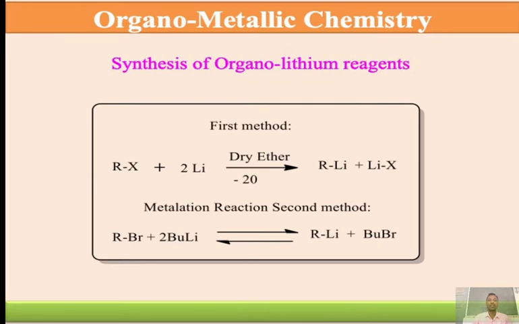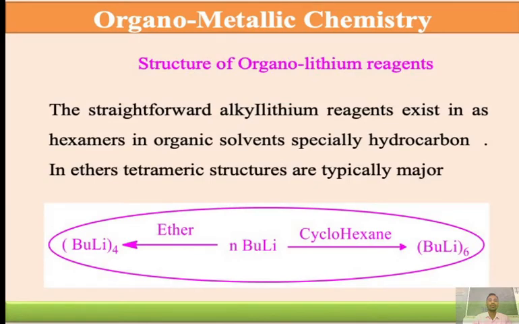In the second method, alkyl bromides react with butyl lithium in a reversible process and form organolithium compounds again, R-Li plus butyl bromide. This is the second step of synthesis of organolithium compounds.